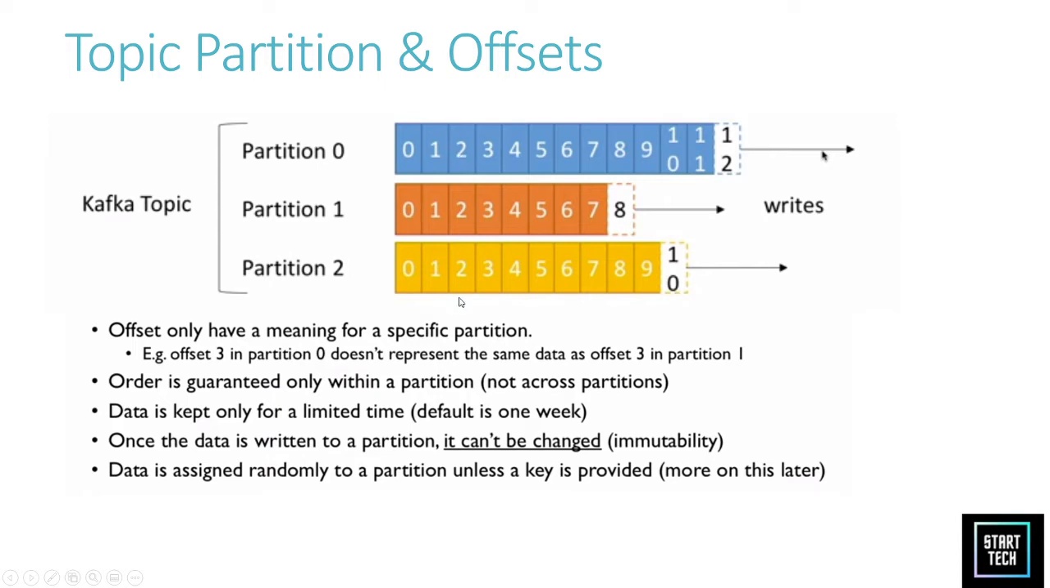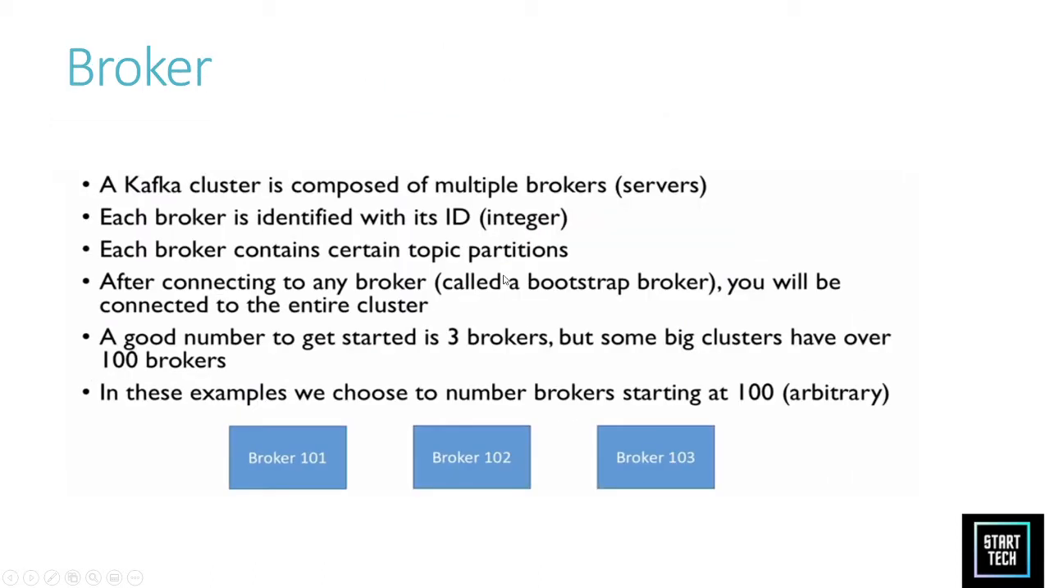These are immutable, that is, they cannot be changed, and order is guaranteed within the partition itself. Order is not guaranteed across partitions. This is an important concept which you should know before understanding Kafka, and in an interview this question may also be asked. Broker. So till now we have seen what is a topic, what is a partition and what is an offset.